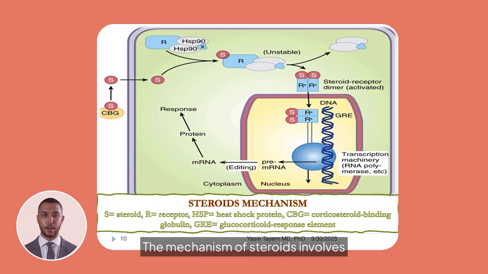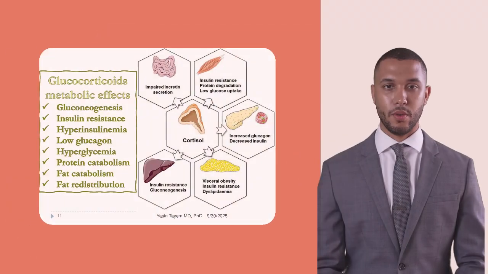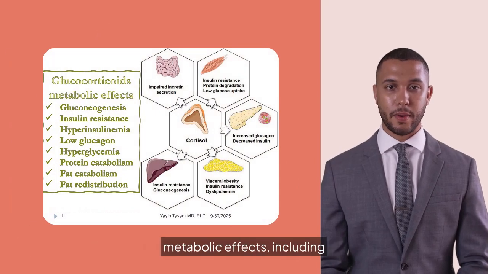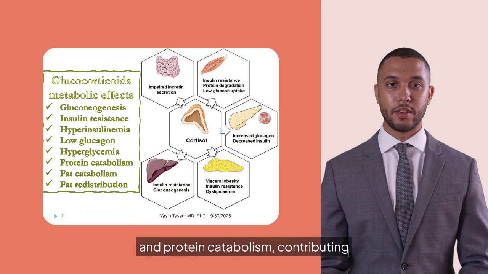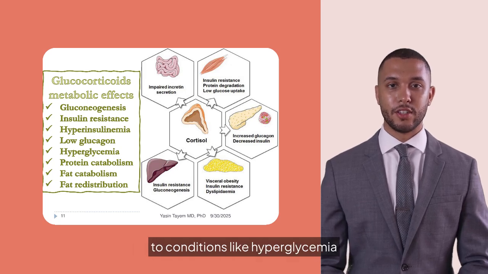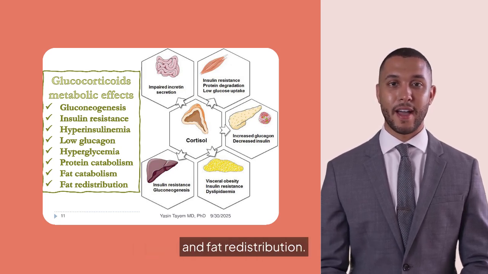The mechanism of steroids involves binding to receptors, forming a dimer, and interacting with DNA to regulate gene expression, impacting various physiological processes. Glucocorticoids have significant metabolic effects, including gluconeogenesis, insulin resistance, and protein catabolism, contributing to conditions like hyperglycemia and fat redistribution.